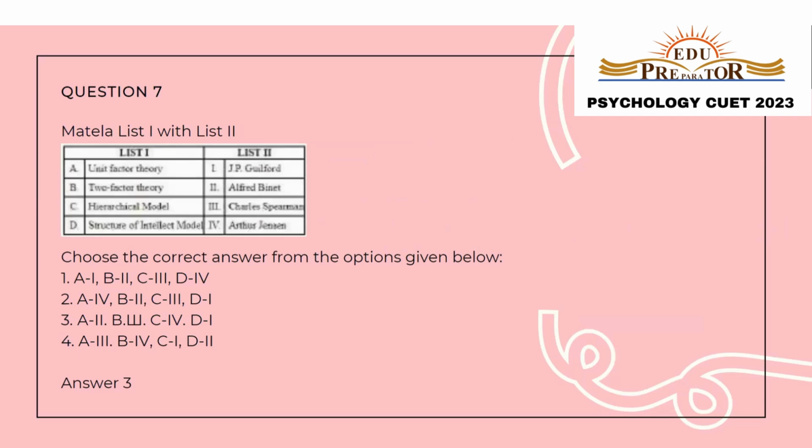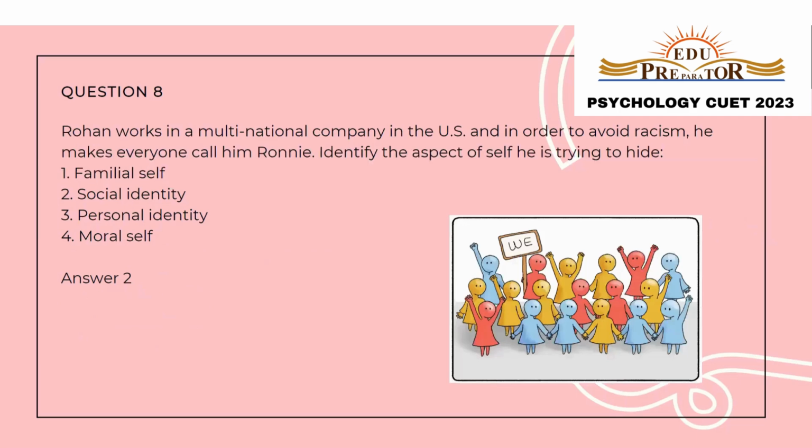Question number seven provides us with two lists. The first list provides us with the different theories proposed of intelligence, and the second list provides us with the people who propose those theories. So the first theory is unit factor theory. So we know that unit factor theory was given to us by Alfred Binet. Then we have two-factor theory, which was given by Charles Spearman, hierarchical model given to us by Arthur Jensen, and structure of intellect model given to us by J.P. Gilbert. So the correct answer to this question is option number 3. With this, let us move on to the next question. Question number 8.